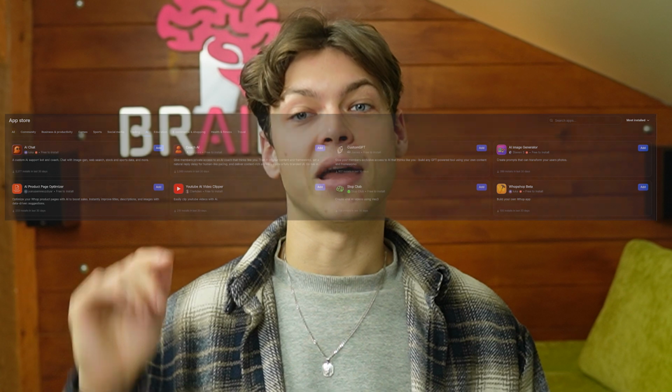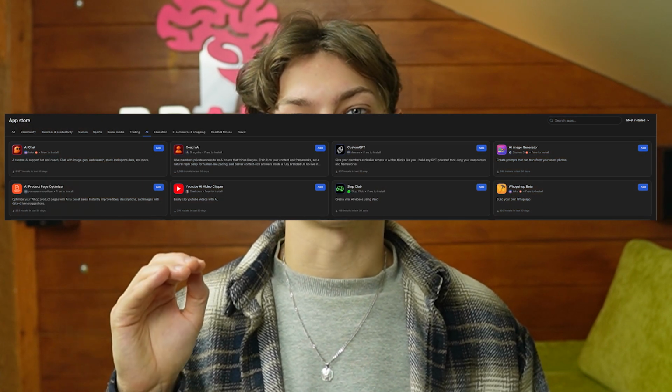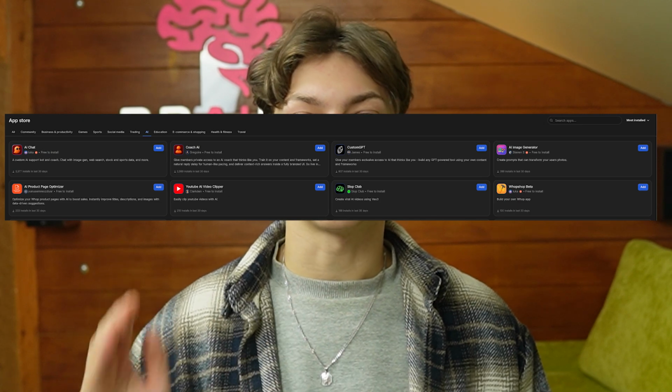Now, in order to make it work, we need to make it extremely simple. If you take a look at these most downloaded apps in the AI category, you can see that the entire setup for these apps is super simple and straightforward. The faster we can get our users to their desired outcome, the better. You can also see a repeating pattern where these apps are based on the promise of a chatbot provided with custom knowledge. That is because personalization for community owners is super important. No one wants a generic AI tool. It needs to be something that reflects the promise and the brand of the community. So we will focus on simplicity and personalization.